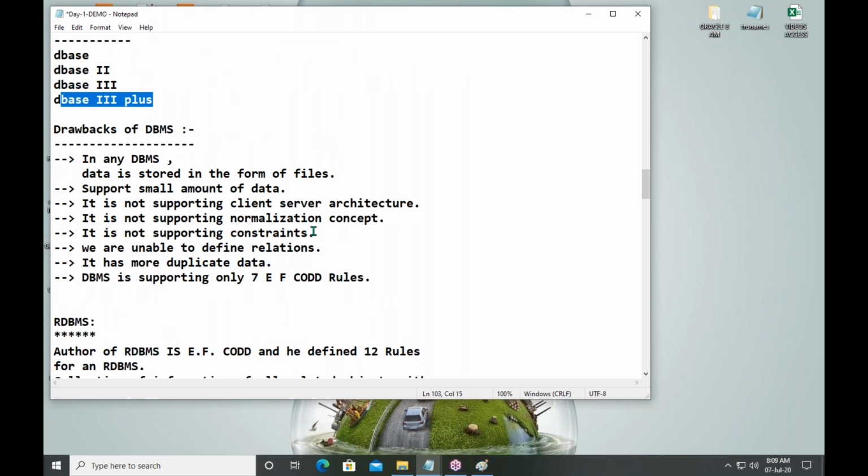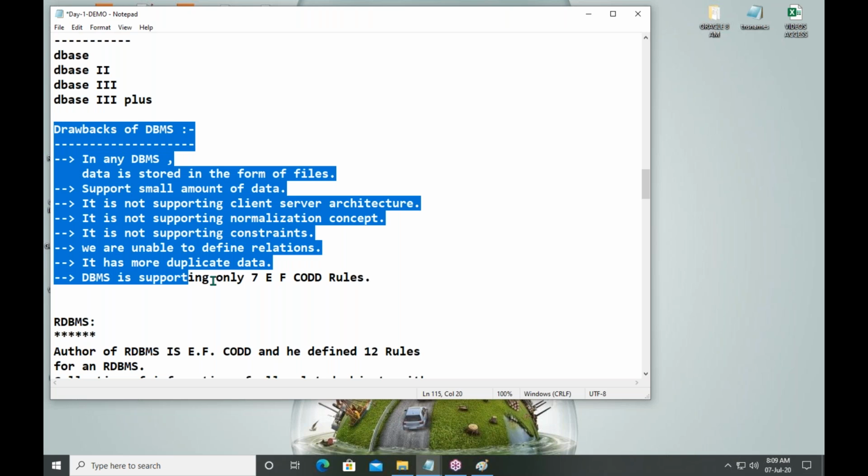In these softwares, data is stored in the form of files, and it is not able to support big scale industries. It is not supporting online data management. There is no normalization concept, and it is not able to apply business rules on the data. Like that, many drawbacks are there.